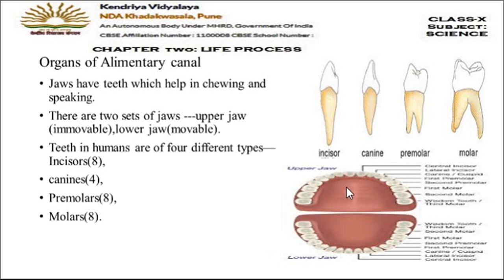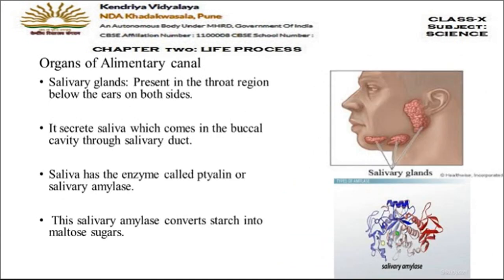In the diagram downside also you can see this is the upper jaw, this is the lower jaw, and the arrangement of the teeth in the jaws. Okay, and this is the palate here. Okay, now let's move on to the next slide and see the further organs of the alimentary canal.